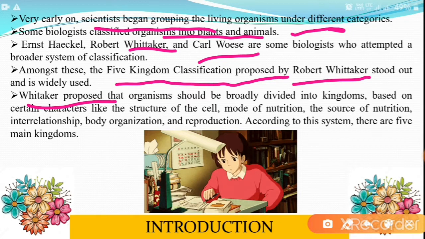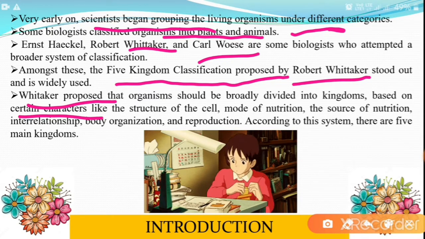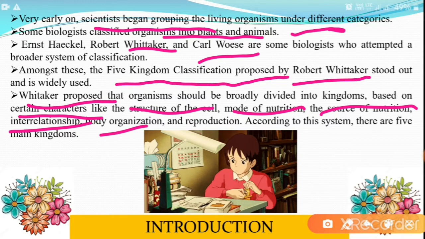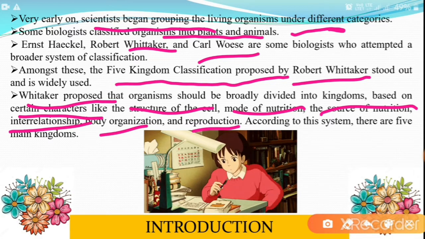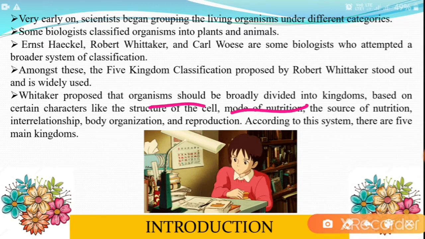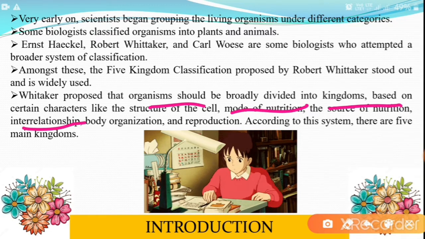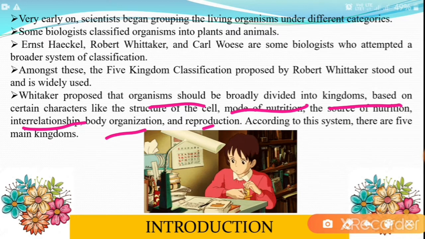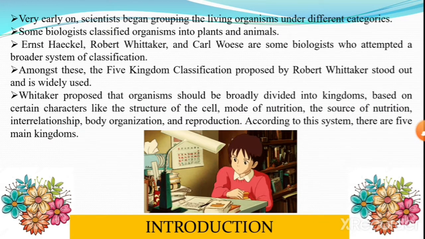Whittaker proposed that organisms should be broadly divided into kingdoms based on different characteristics such as structure of the cell, mode of nutrition, source of nutrition, interrelationships, body organization, reproduction, etc. He proposed the five kingdom classification system on the basis of these criteria. According to this system, there are five kingdoms.